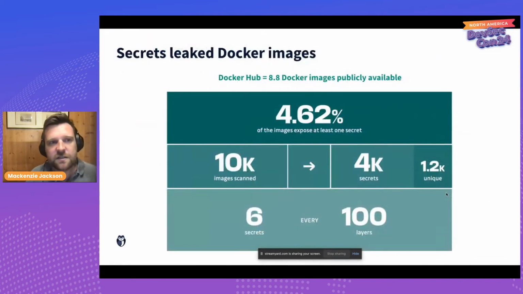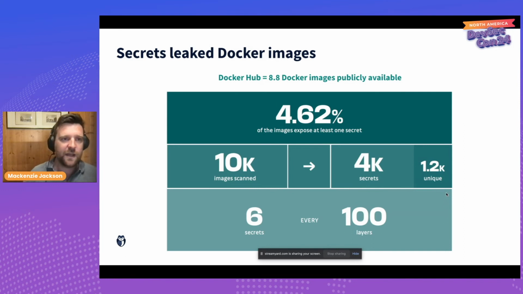So we scanned 10,000 Docker images to find out how many of them had secrets. And we found that nearly 5%, 4.6% if you want to be pedantic, contained at least one hard-coded plain text secret. So out of the 10,000, we found a total of 4,000 secrets. 1,200 of them were unique. So there were quite a few secrets being repeated inside those Docker images. But again, it can be very confusing how to build Docker images.